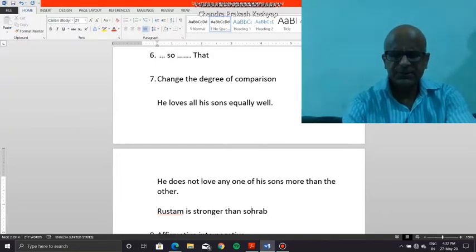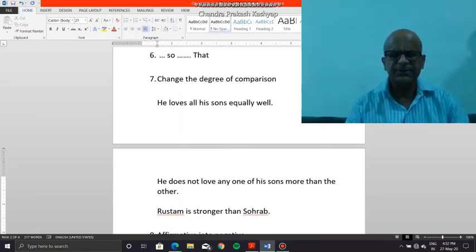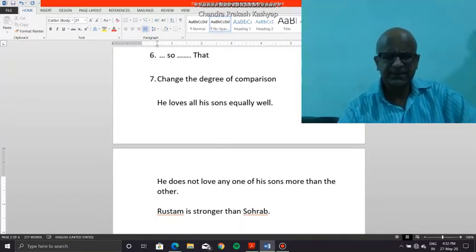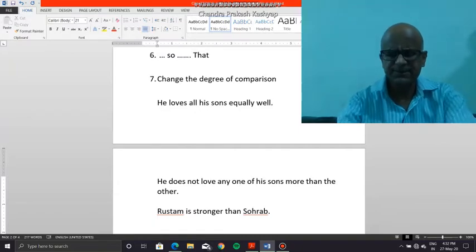Now, simply by changing the degree of comparison, I can express myself in yet another manner without changing the meaning. So here, in this case, I can say Saurabh is not as strong as Rustam. I can say this. These are all very simple.